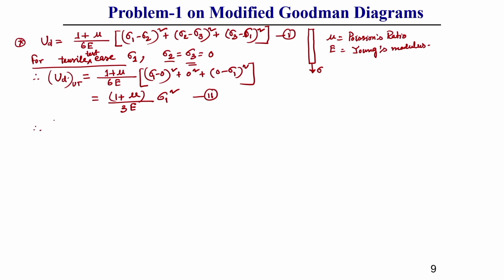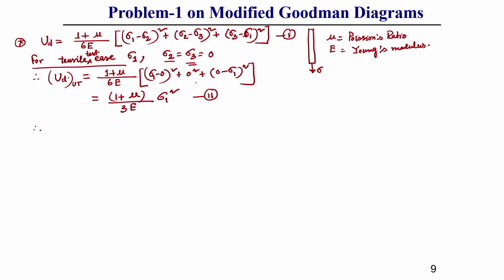So, what we can write, if we equate these two equations, we will get the maximum distortion energy failure criteria, or it is also sometimes called the von Mises yield criteria. So, von Mises criteria tells us the component will fail if equation 1 is equal to equation 2. Then you can say it is subjected to fail, where in this case equation 2 will be the yield strength.